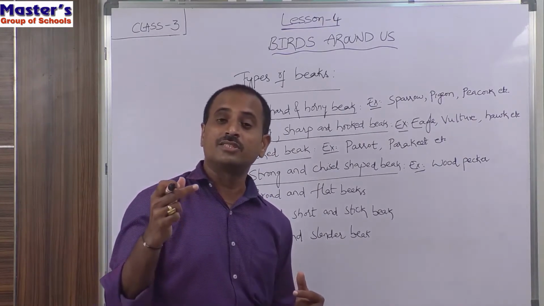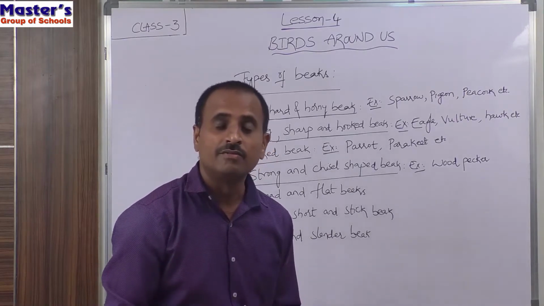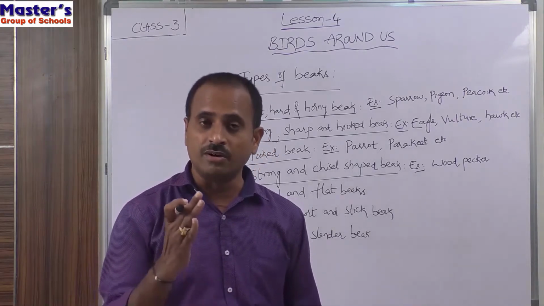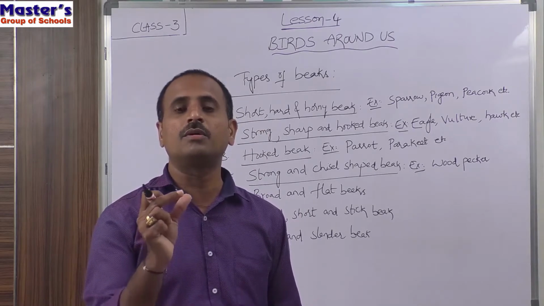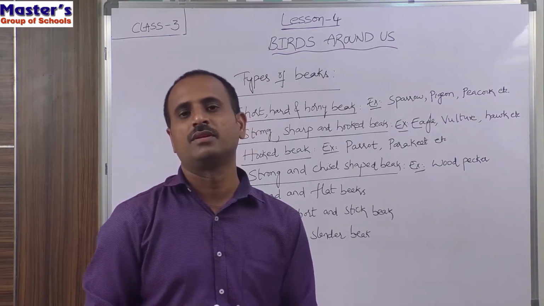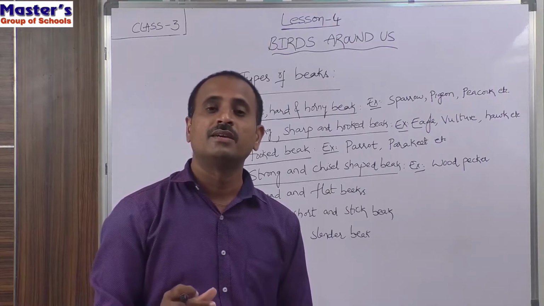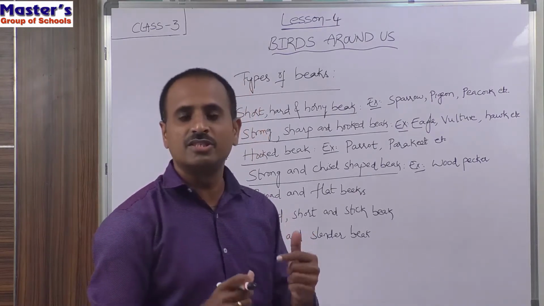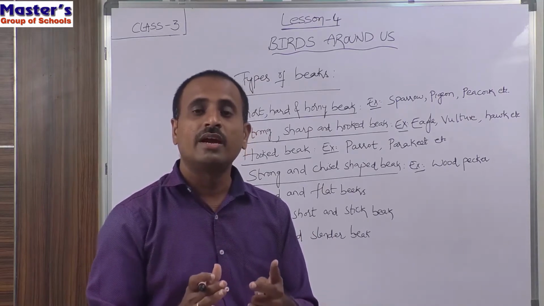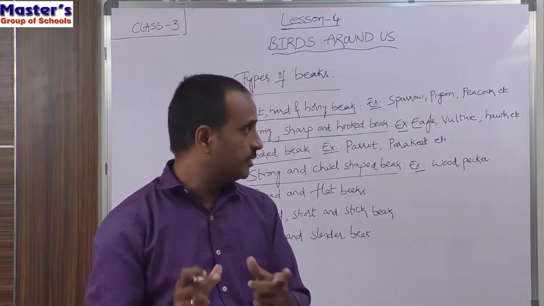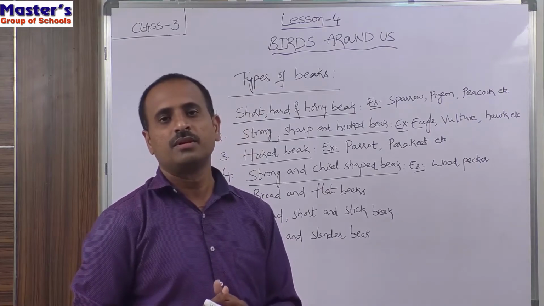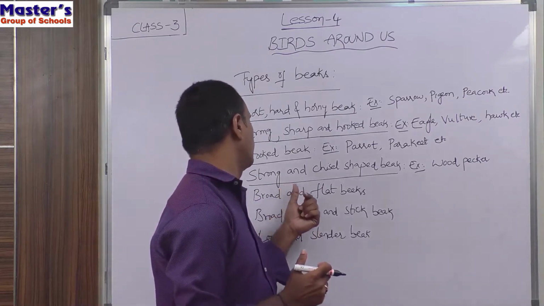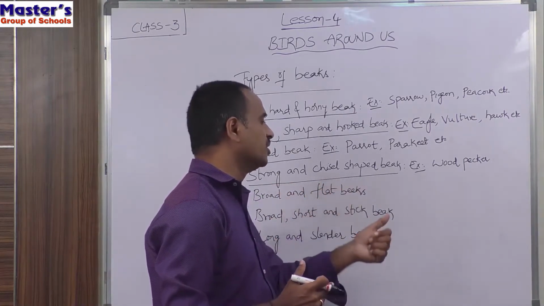Generally this chisel is an instrument used for carving and cutting hard objects like stones and wood. Sculptors use this chisel to cut stones and to make sculptures from them. In this way, this type of bird also has a strong and chisel shaped beak.